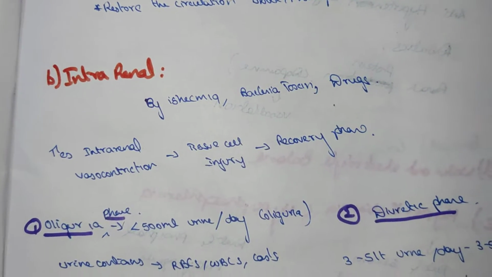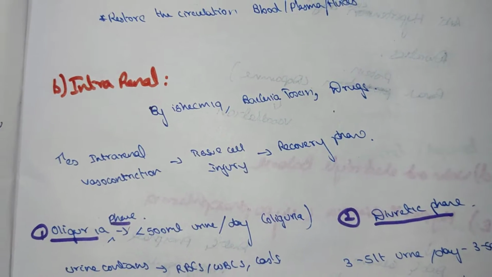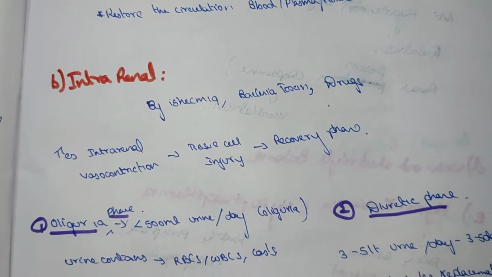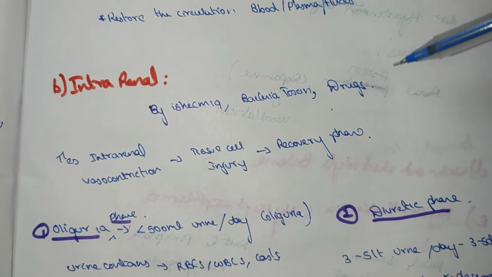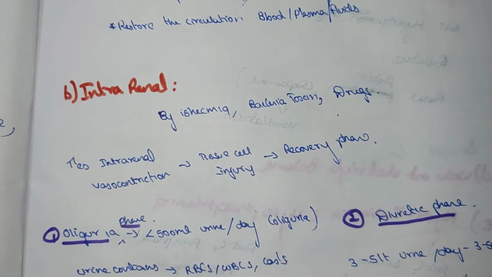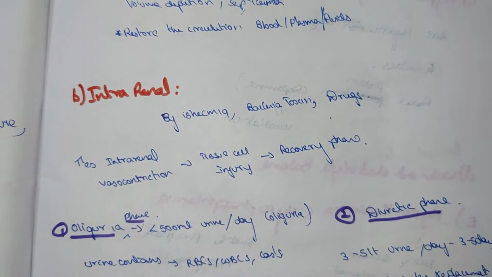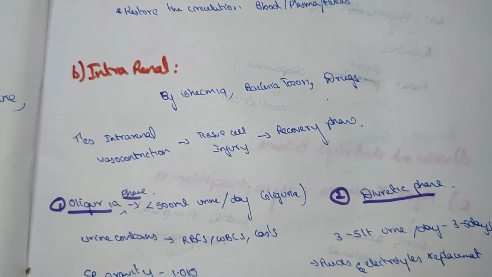The intrarenal cause is due to ischemia and bacterial toxin or drugs, with increased intrarenal vasoconstriction, tissue injury and a recovery phase. These are the phases in which intrarenal vasoconstriction is seen. It is inside the renal system, so it is intrarenal.